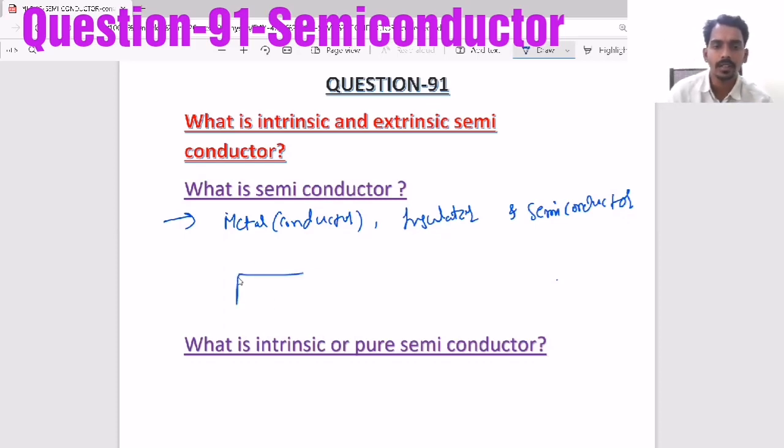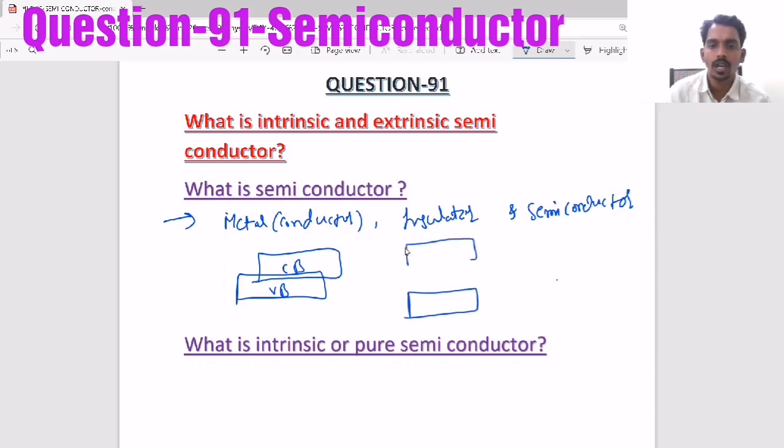Or we can define it like this: when the valence band and conduction band overlap, that material we call a conductor. When there is a huge energy gap, greater than 3 electron volt, that is called an insulator.